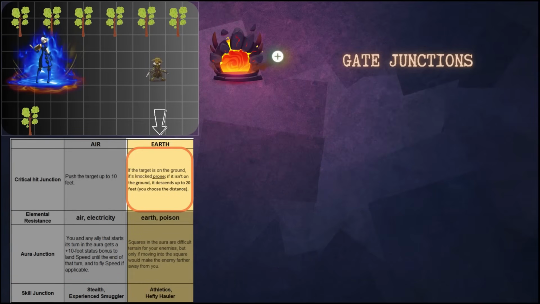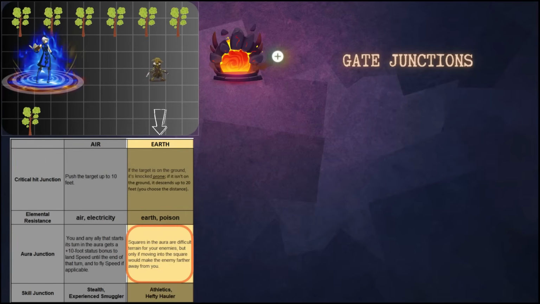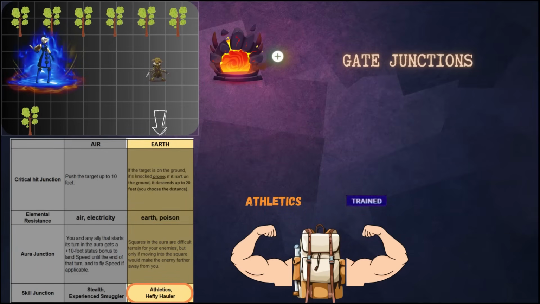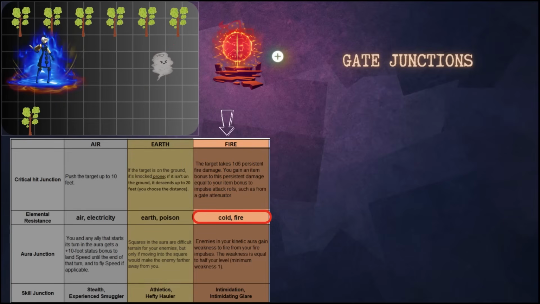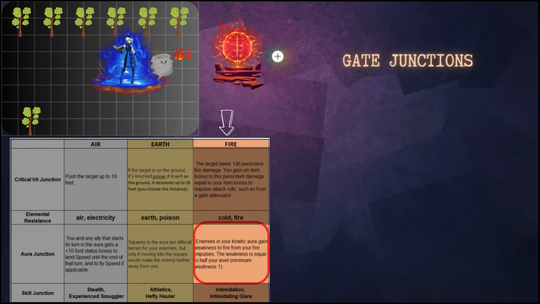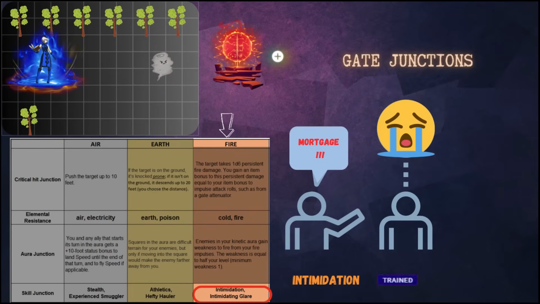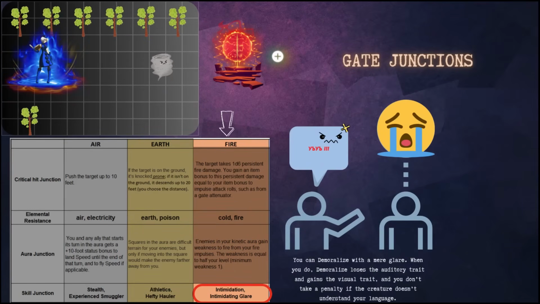At the gate of earth, a crit drops enemies. Earth and poison resistance. Aura becomes difficult terrain for the enemies moving away from you. The skill gives you athletics and a strong carrier feat. Gate of fire: sustained fire damage on a crit. Cold and fire resistances. Aura starts inflicting weakness to fire on enemies in your aura. The skill gives you intimidation and intimidating glare.